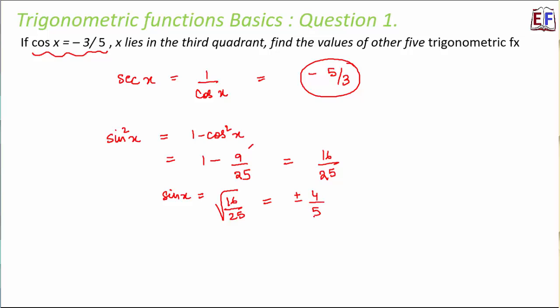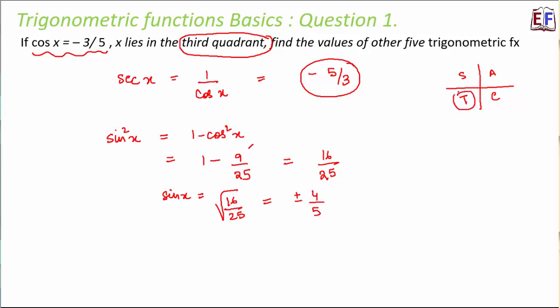So now here we reached a confusion. Whether sin x will be plus 4 by 5 or it will be minus 4 by 5. Now that gets decided with the quadrant where it lies. Now it says that x lies in the third quadrant. So let us quickly use our mantra. It says add sugar to coffee.